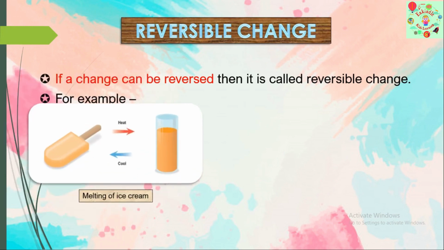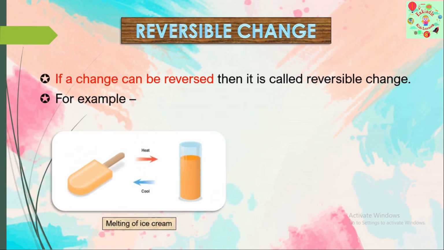Let's see some of the examples. Melting of ice cream. If I melt this ice cream by heating, I get the liquidy form of the ice cream. Again, if I cool this liquid, I will get back the ice cream, isn't it? So this is a reversible change.